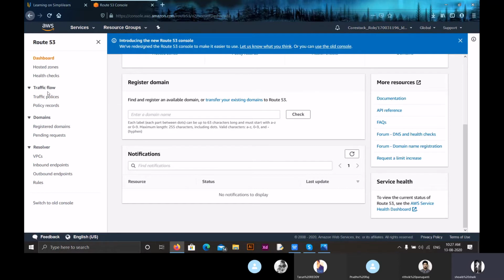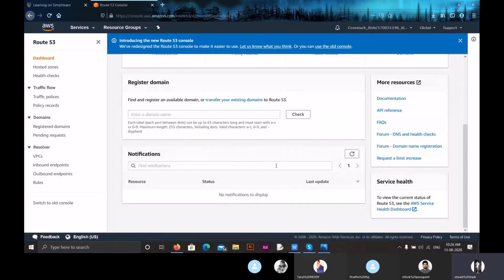Traffic flow has two different things: traffic policies and policy records. We saw the different things present in traffic policies. We have a visual editor through which we can direct our customers to the endpoint of our website. Coming to domains, we can register domains, and in pending requests we can see whether our domain is registered or not. Resolver has VPCs, inbound endpoints, outbound endpoints, rules. All these are useful to integrate other services present in Amazon Web Services, that is AWS. So far we discussed what is Amazon Route 53.